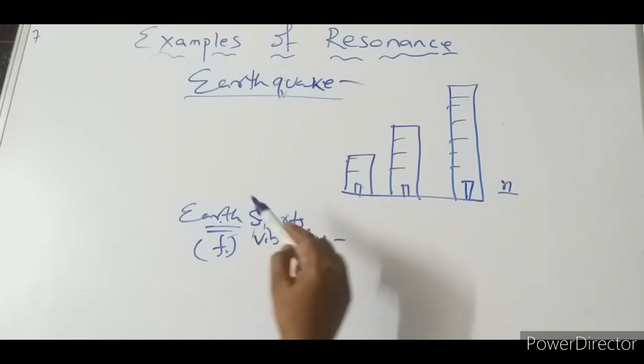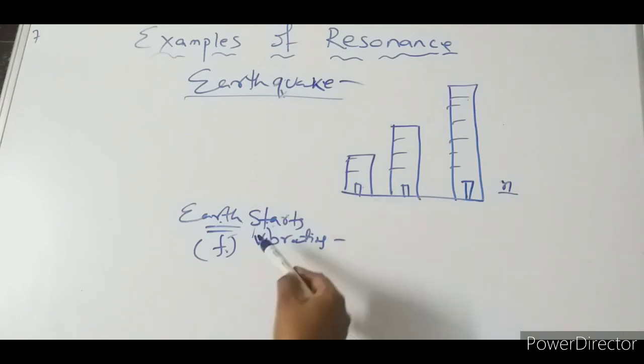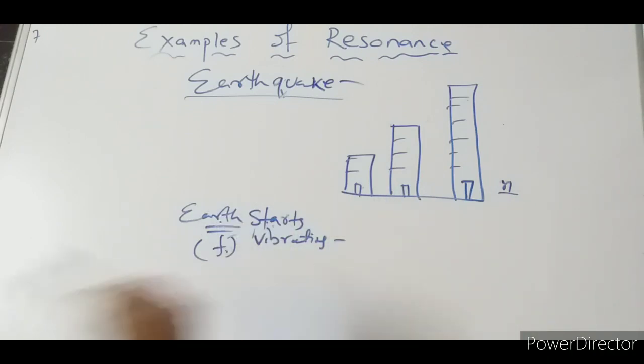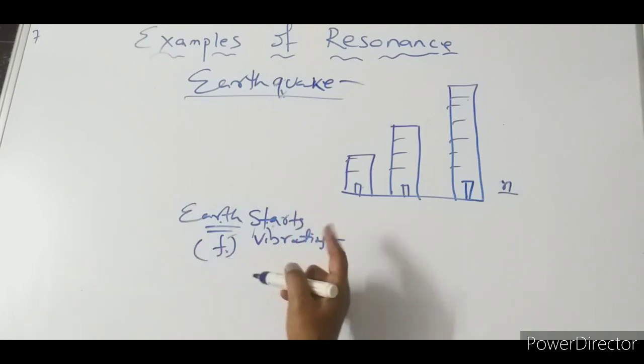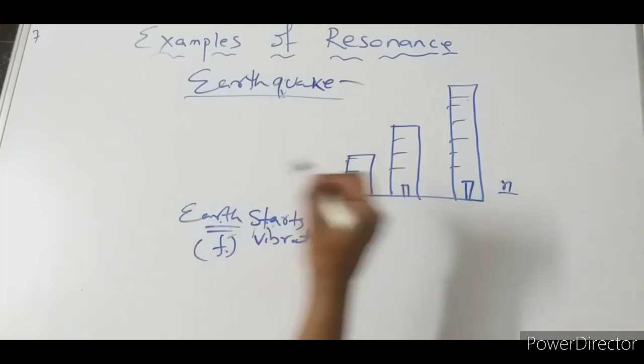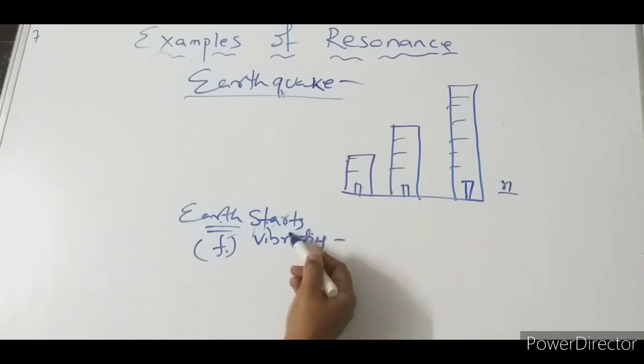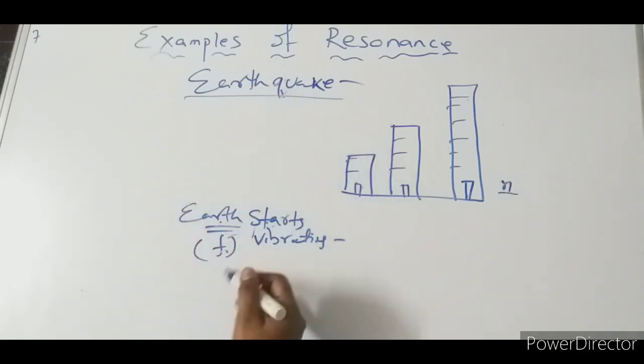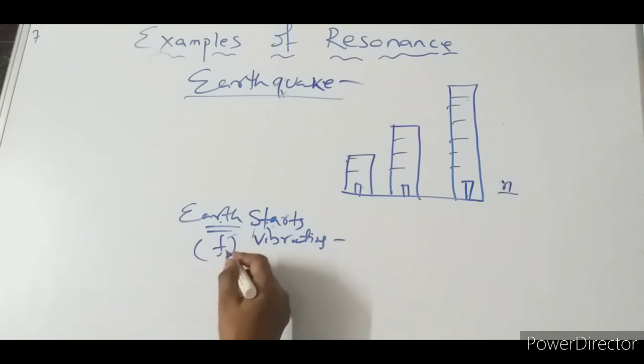This vibration makes this body vibrate. That is why this one will be the external periodic force whose frequency will be F. Understood, I hope? So these bodies will take N. So here this is the driving force. The earthquake, it is the driving force. It vibrates with the frequency F.